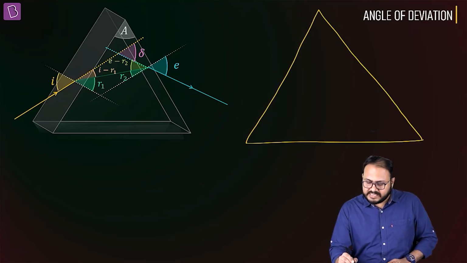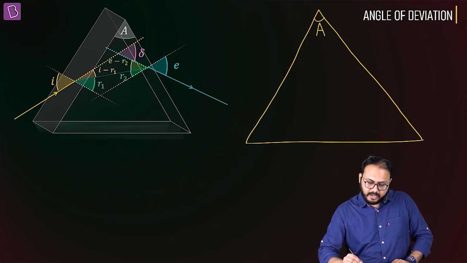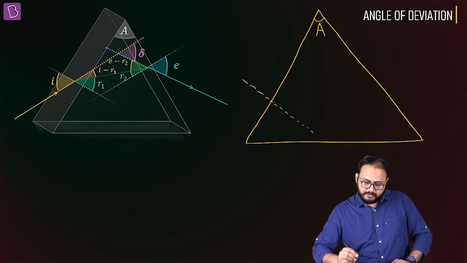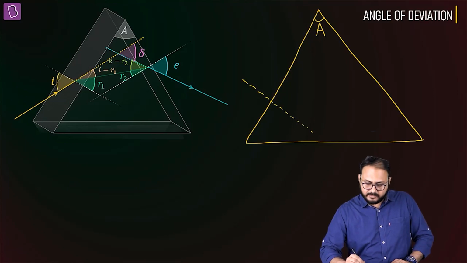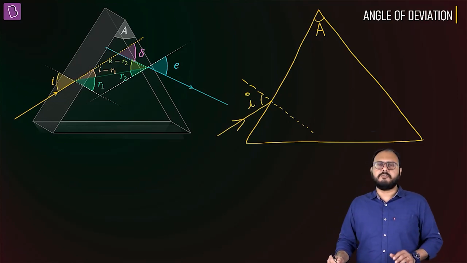Now, this apex angle is the angle of prism denoted by capital A. Let's take a prototype ray which is incident, and let's say that the angle is I. I gave you two diagrams. One is a pure frontal view.